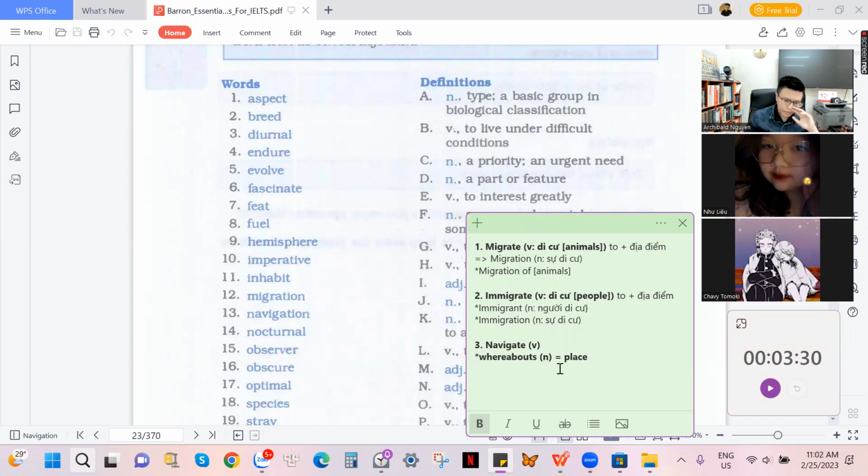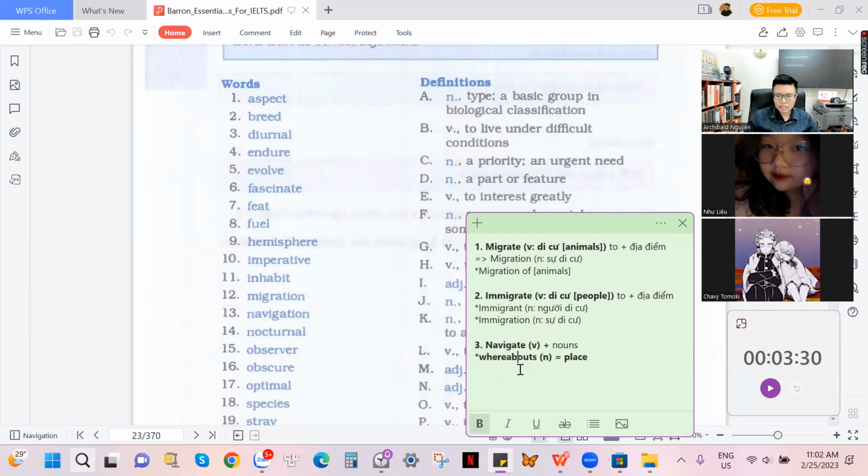Here we are speaking of the word navigate. If I try to navigate something, to navigate nouns in English, it means you try to find a place where he is. I'm trying to navigate him. It means I'm trying to locate his place, where he is. Or you can say I asked too many people about his whereabouts.